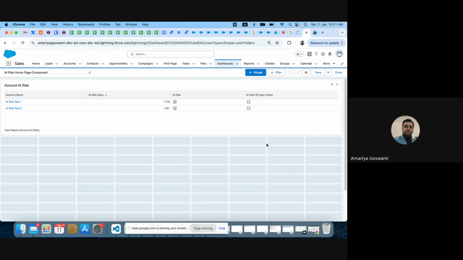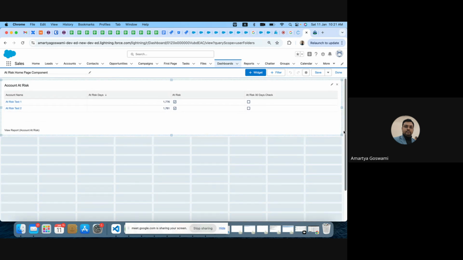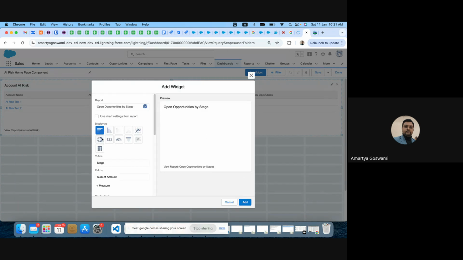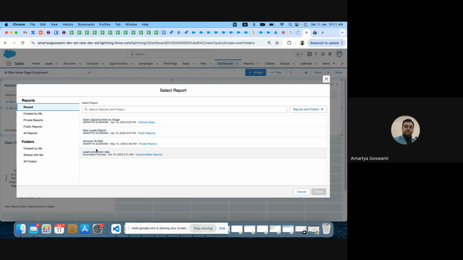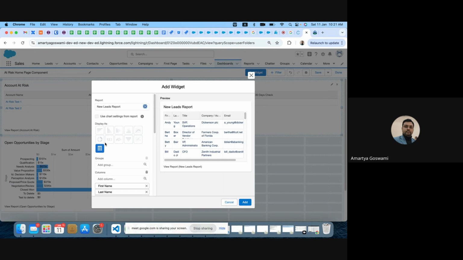And in a dashboard, I can put multiple things like say, widget, open opportunities by stage. And I just want it as a bar. And then I need new leads. And new leads, I just want to look into.